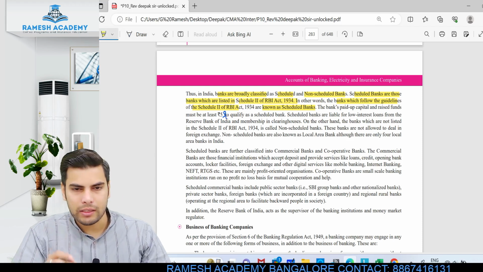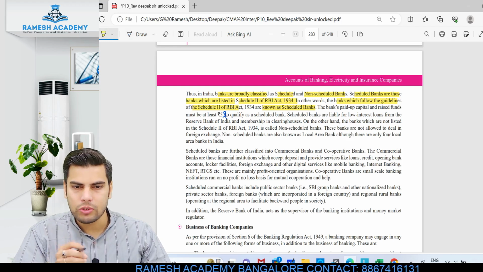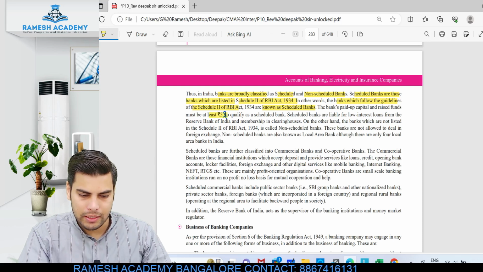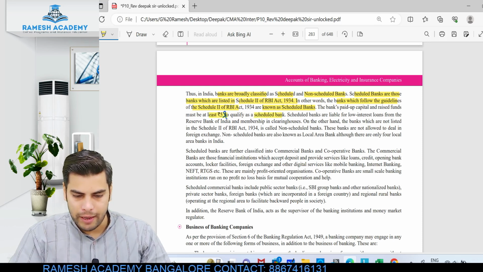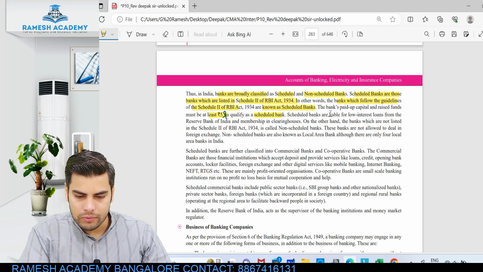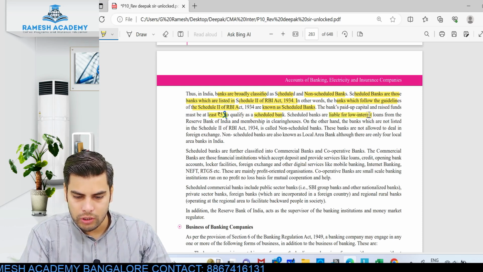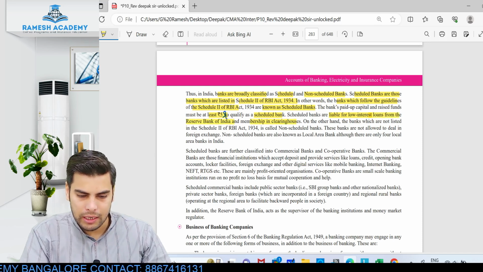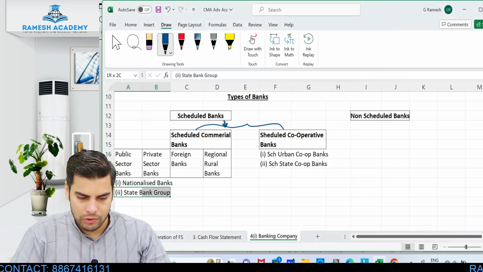Okay, so these banks, if at all they are asking any MCQ, how much should be the minimum paid up capital of the scheduled bank? It should be 5 lakh at least, to qualify as scheduled bank. So scheduled banks are eligible for low interest loans from the Reserve Bank of India and membership in clearing houses. On the other hand, the banks which are not listed in Schedule 2 of RBI are called non-scheduled banks. Okay, so I'll just write the meaning over here.